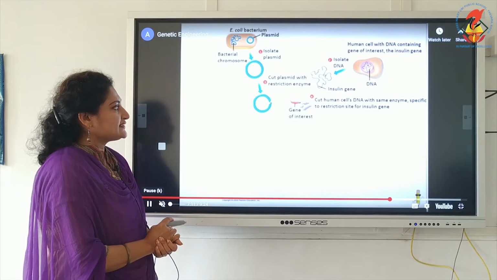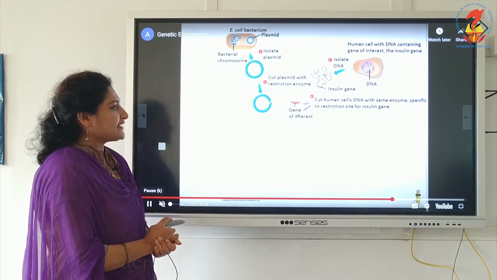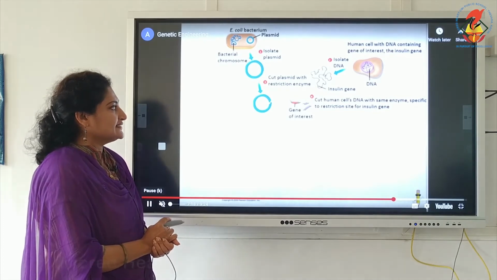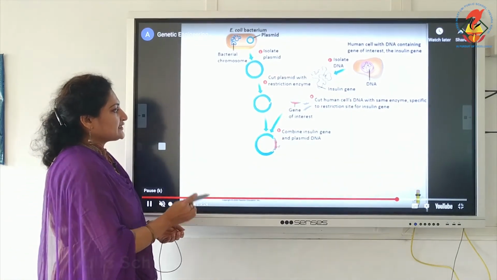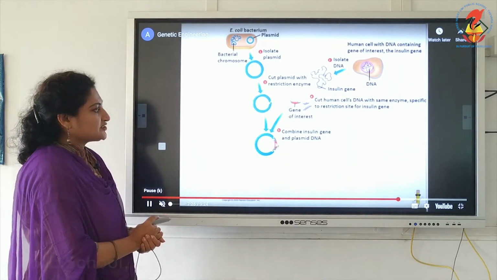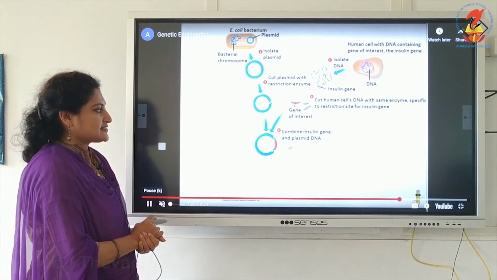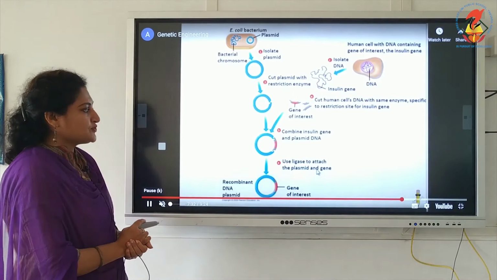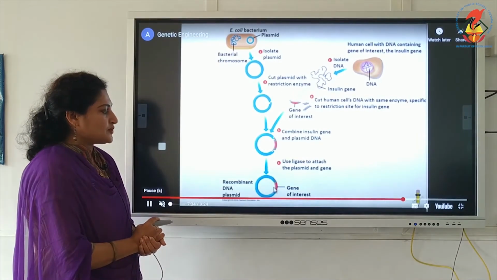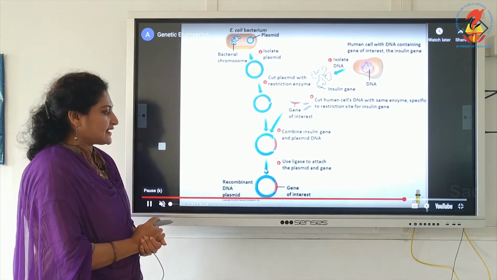And look at the cut ends. The cut ends have a specialty, it is called overhanging, single stranded and sticky. Remember these three words. The cut ends will be overhanging, single stranded and sticky. Now, what is that? It is inserted, and like a jigsaw puzzle, it correctly fits because it is overhanging, single stranded and sticky. Now, we make use of ligase, which will paste the cut ends,